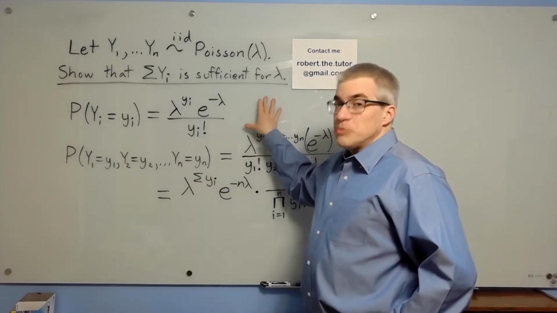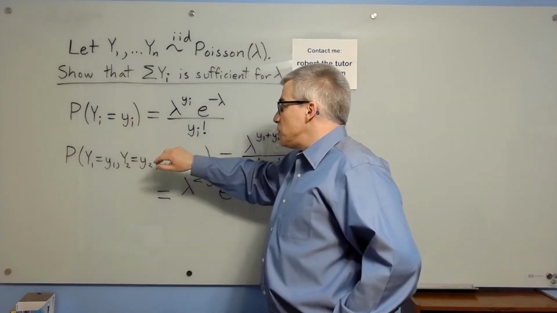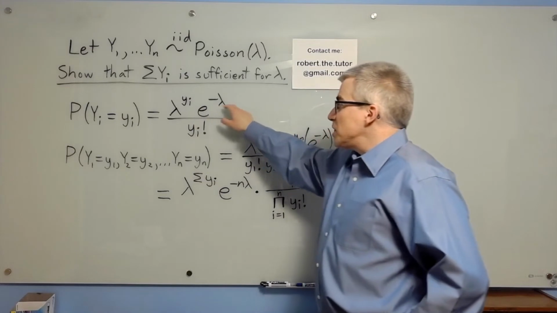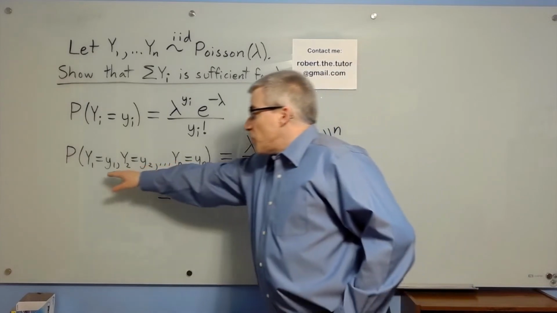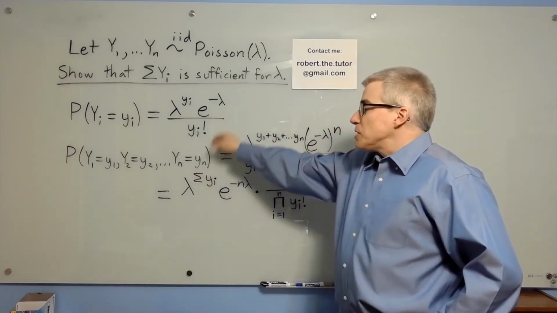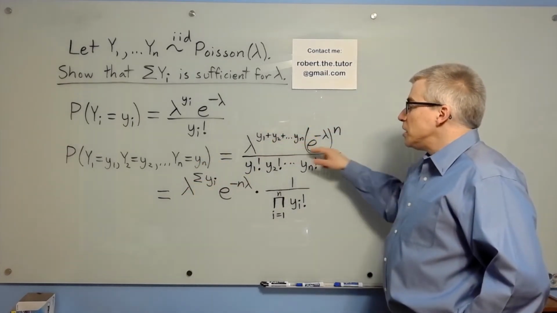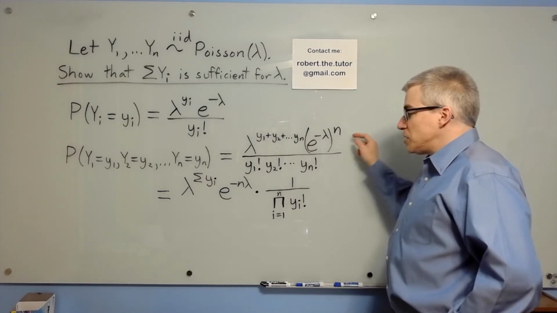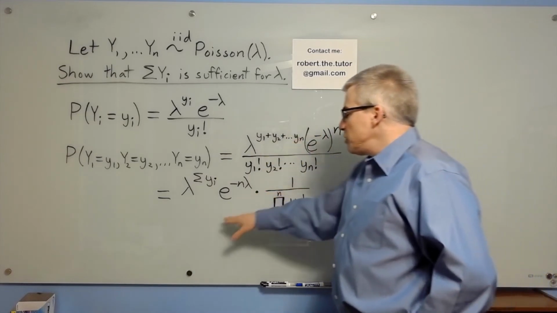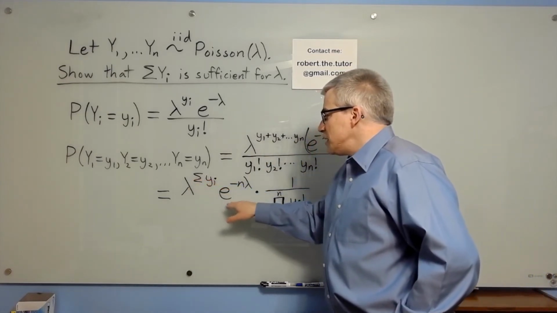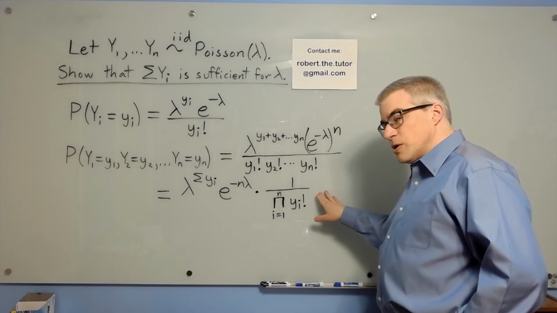Now, this is a discrete probability distribution because it's Poisson. The probability that yi is specifically that value little yi is lambda to the yi e to the minus lambda over yi factorial. Since they're independent, the probability of all of those having those values is simply the product of all these. So we have lambda to the y1 times lambda to the y2, etc., e to the minus lambda repeated n times, and we have y1 factorial, y2 factorial, etc., which we can then rewrite as lambda to the sum of yi, e to the minus n lambda, times 1 over the product of all the yi factorials.